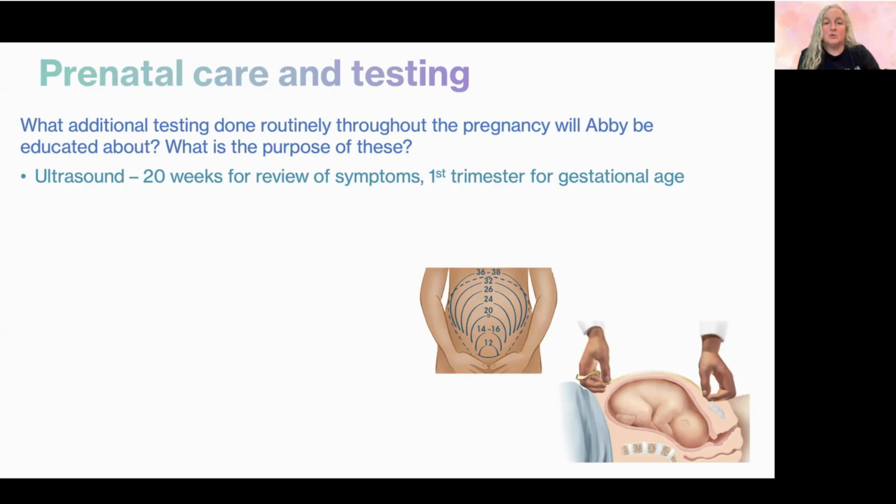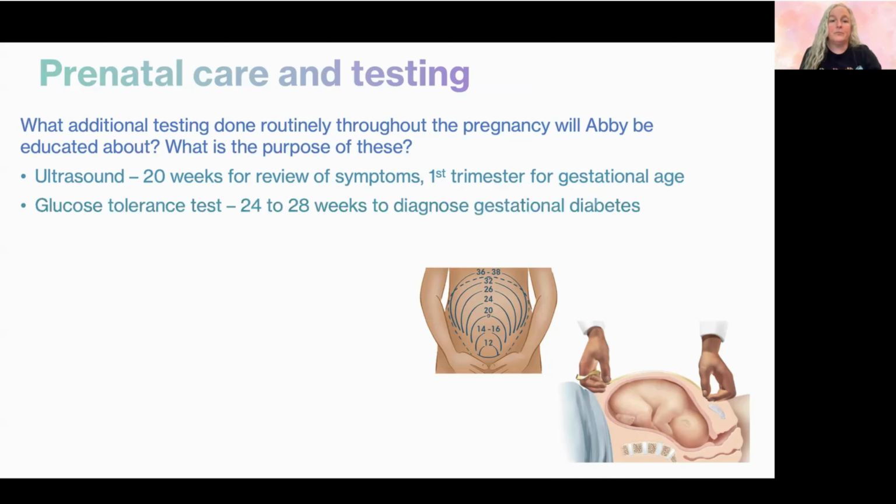We typically do an ultrasound around 20 weeks that looks at all the organ systems and looks at the status of the baby. We might do an ultrasound at the end to determine if the baby's head is down. We might do ultrasounds if we need to look at how much amniotic fluid she has and things like that, if she has a high-risk pregnancy. But ultimately, the main time is at the 20 week. The other ones are possibilities. She doesn't get an ultrasound at every appointment.